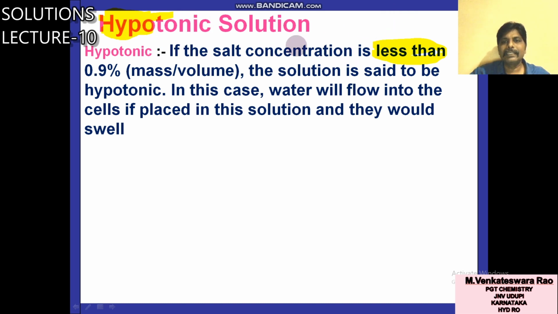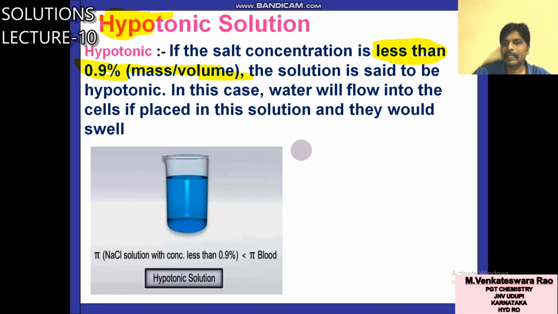If the salt concentration is less than 0.9% NaCl, the solution is said to be hypotonic. In this case, water will flow into the cells if placed in the solution, and they would swell. Suppose you take a sodium chloride solution whose osmotic pressure is less than 0.9%.